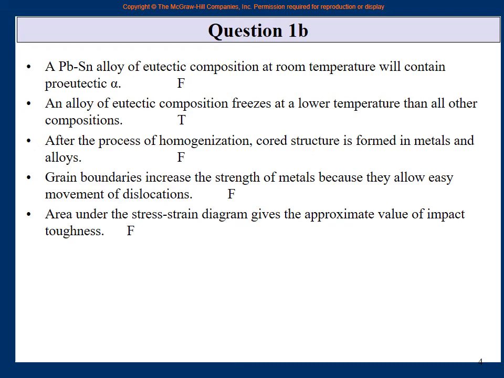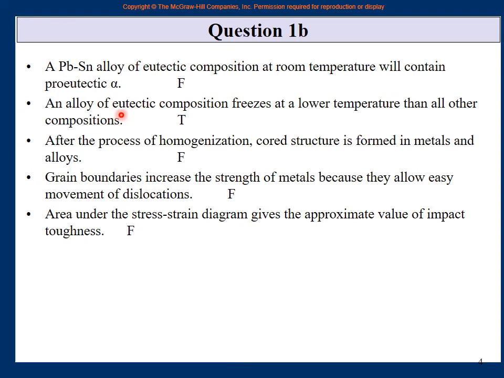if it is a eutectic composition that you are starting with, you just answered that eutectic means liquid suddenly changes into solids. So it was liquid, liquid, liquid all above. As soon as it hit the eutectic temperature, it changed into alpha and beta. No pro-eutectic alpha was formed in this particular case. So therefore, false.